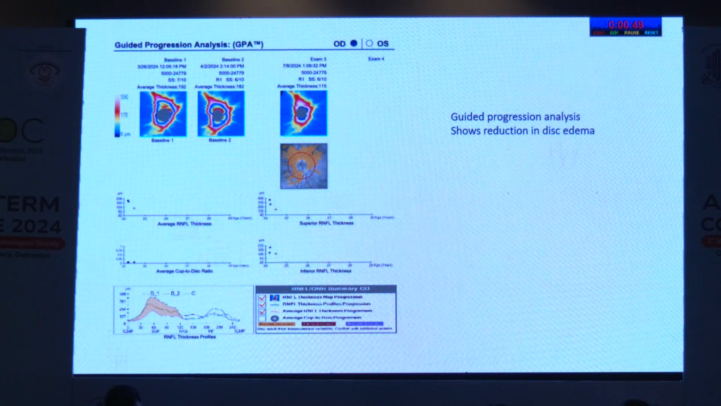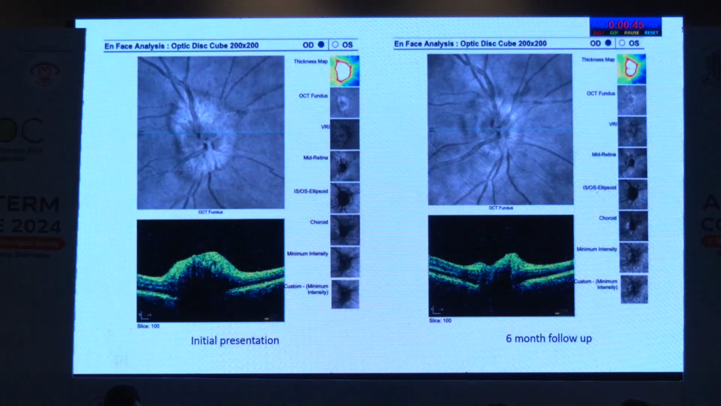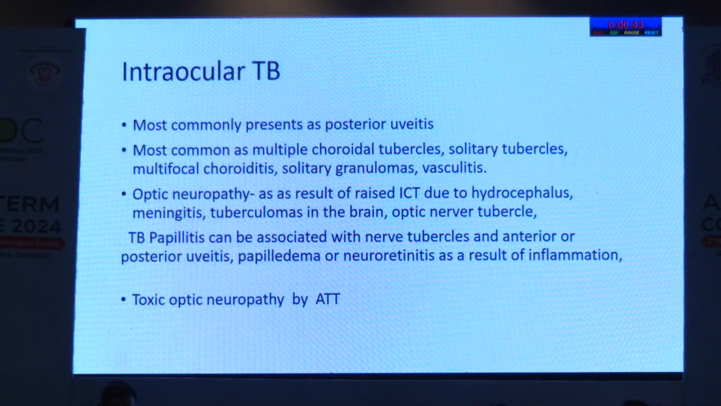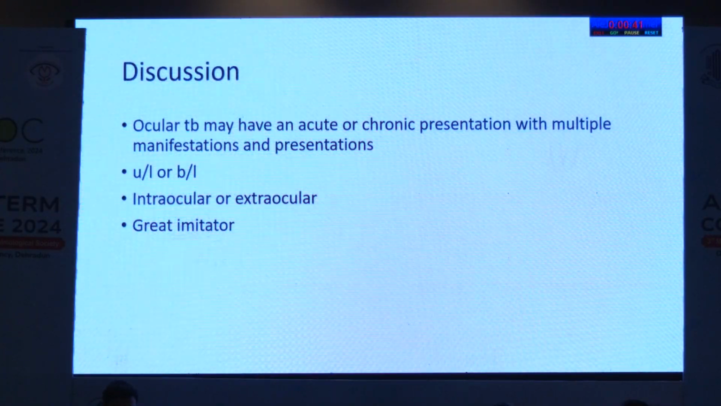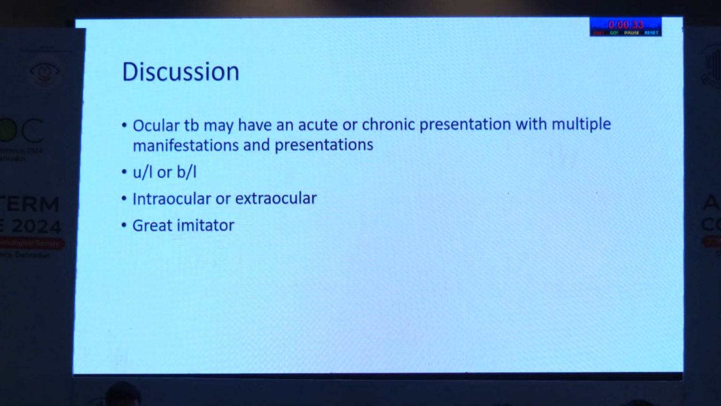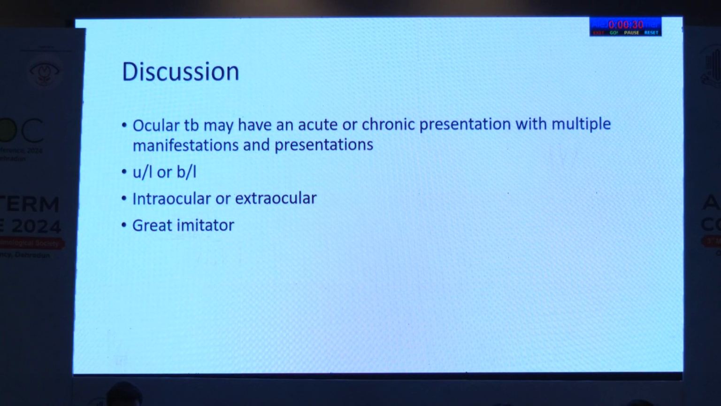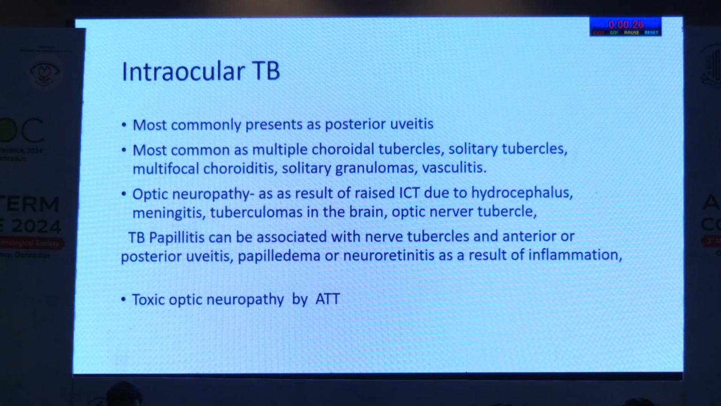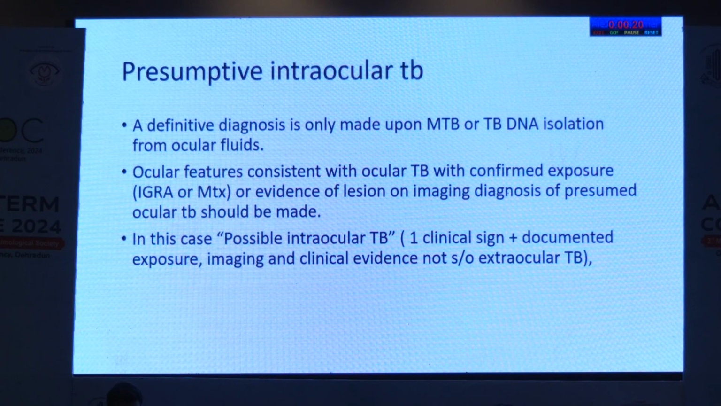A guided progression analysis was also done, which shows 6-month reduction in the disc edema in this patient. So intraocular TB can have many presentations, most commonly presenting as posterior uveitis. There have been multiple cases of optic neuropathy, and this was a case which we diagnosed as intraocular TB with a solitary choroidal granuloma in the right eye with bilateral papillitis. Papillitis has usually been reported only unilaterally in multiple cases. Bilateral presentation is quite rare.